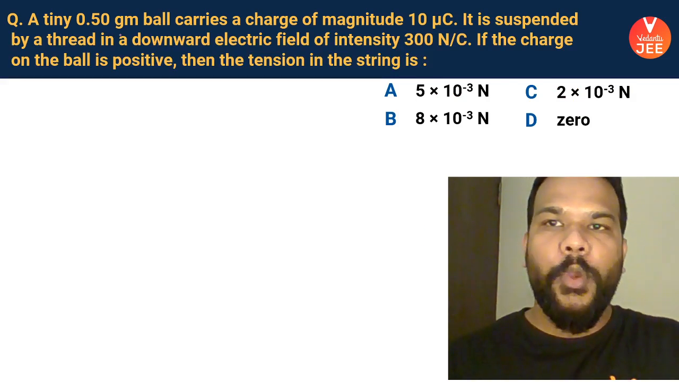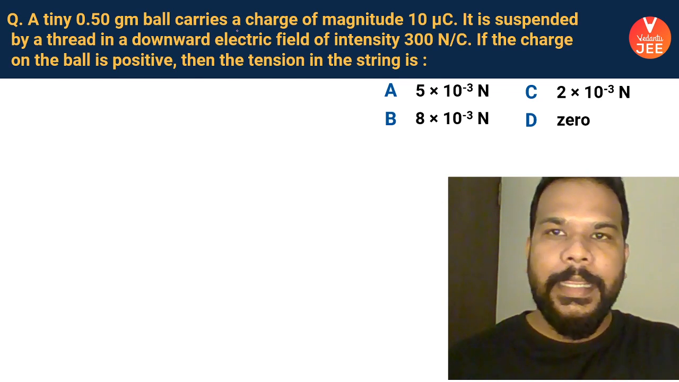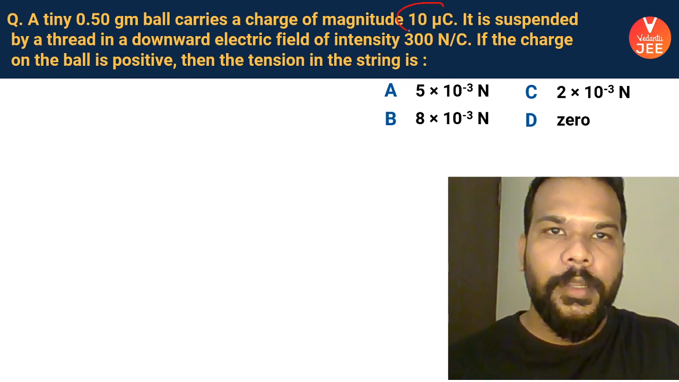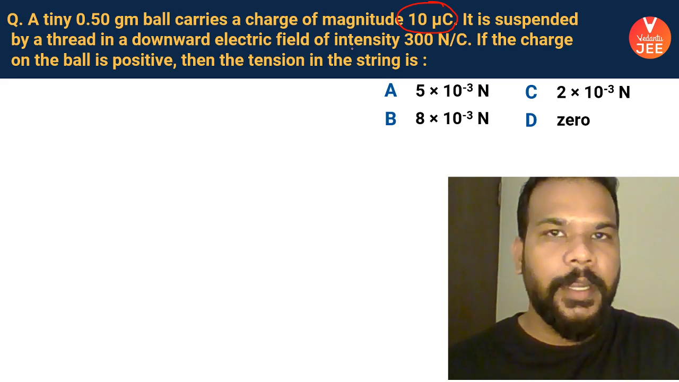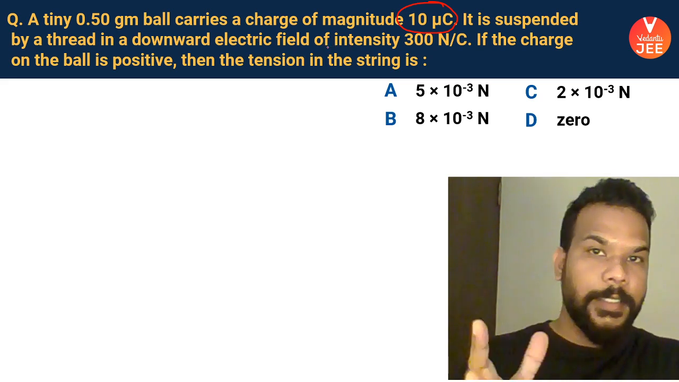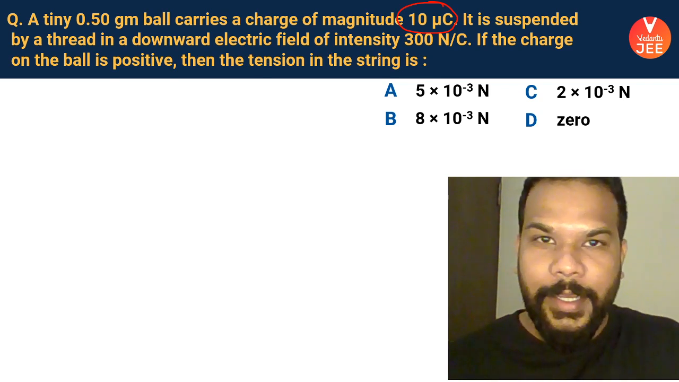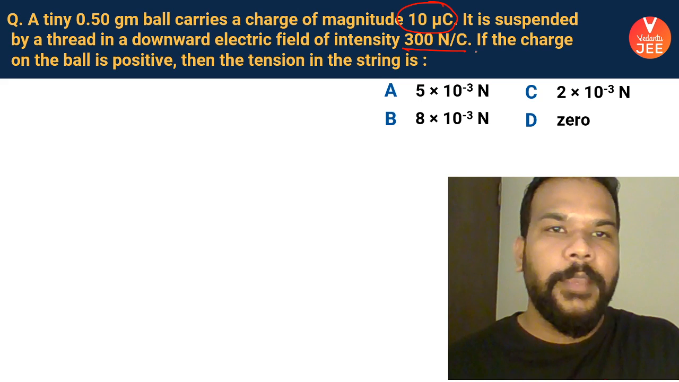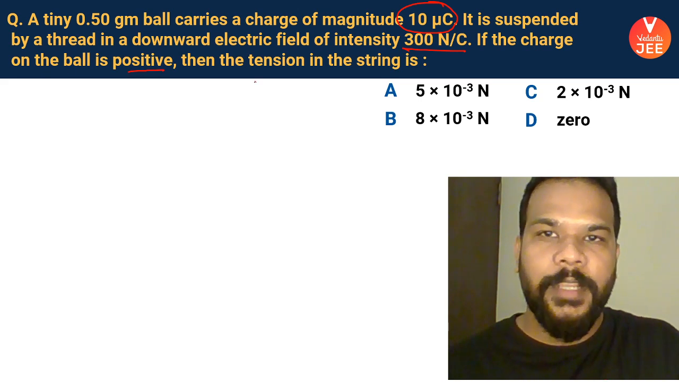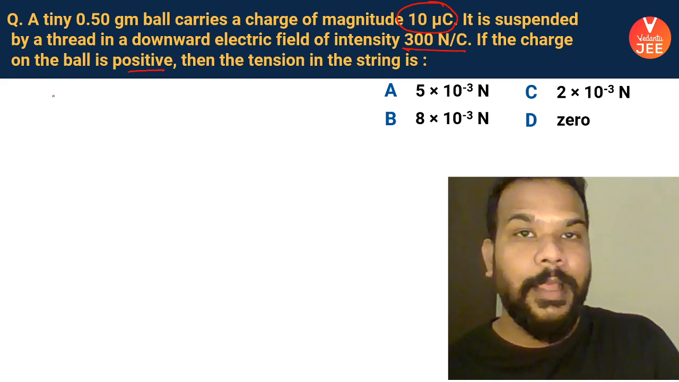A tiny 0.5 gram ball carries a charge of magnitude 10 microcoulomb. It is suspended by a thread in a downward electric field. Question looks like is getting into laws of motion. And the electric field is downward, 300 Newton per coulomb. If the charge on the ball is positive, then the tension in the string will be how much?